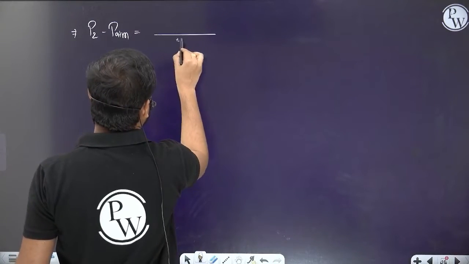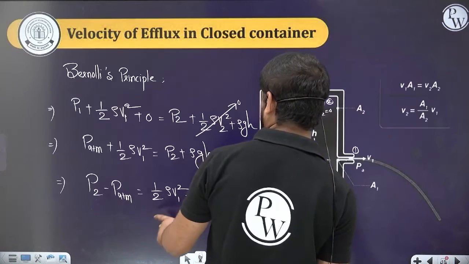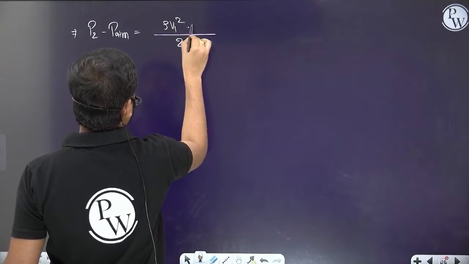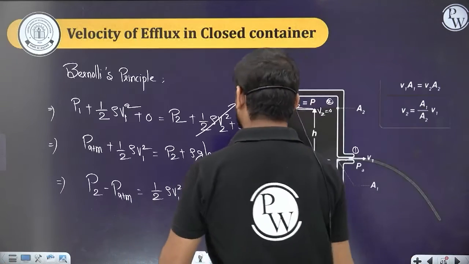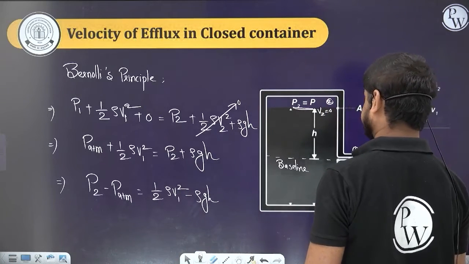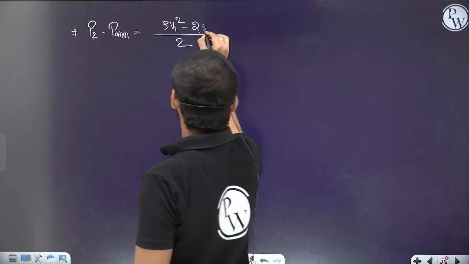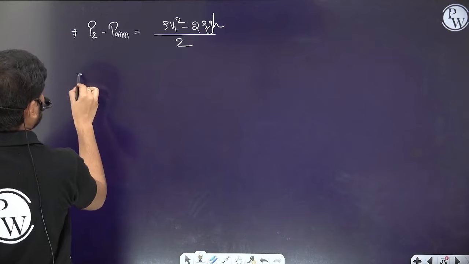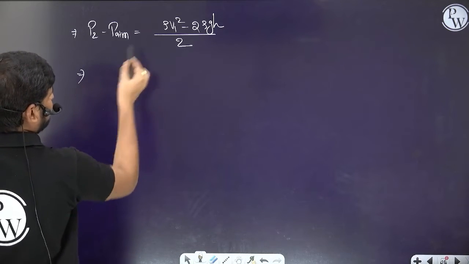So 2 is the LCM. So we got rho v1 square minus 2 rho gh, right? Done. So fine. I need the velocity, actually the v1 velocity.